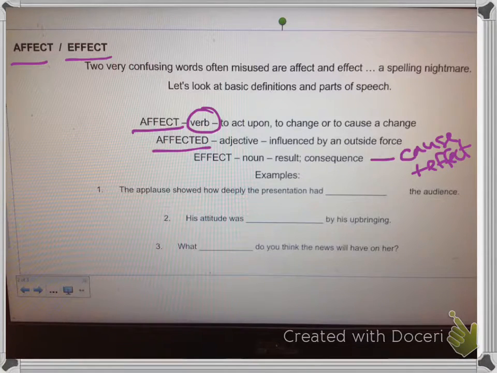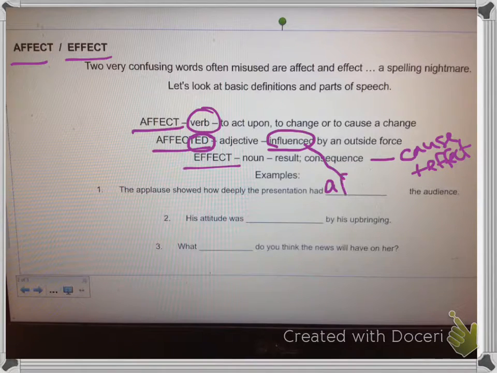Okay, so let's look at 3 examples here and figure out whether we use affect or effect. The applause showed how deeply the presentation had blank the audience. Since we know it's past tense, and we see ed here, and it's probably going to be influenced, we could substitute that word in here, right?